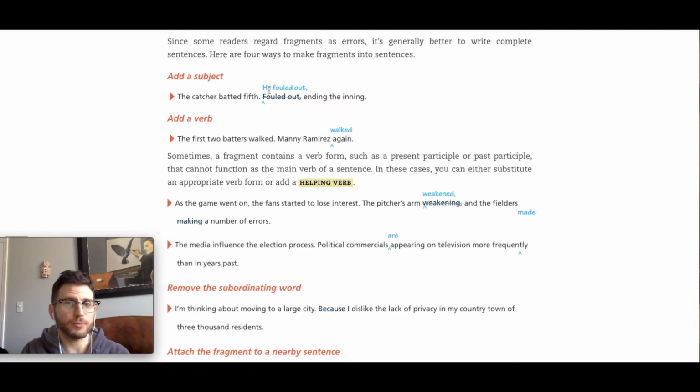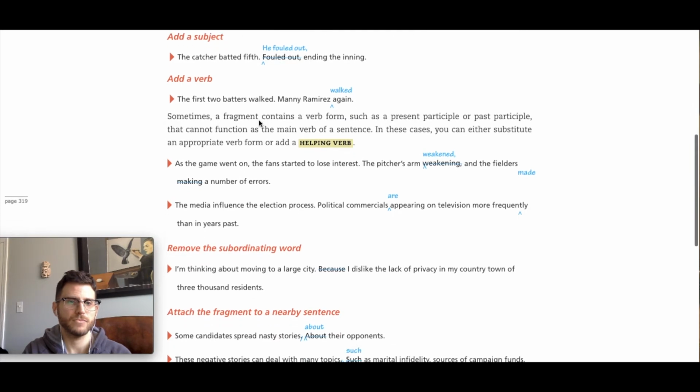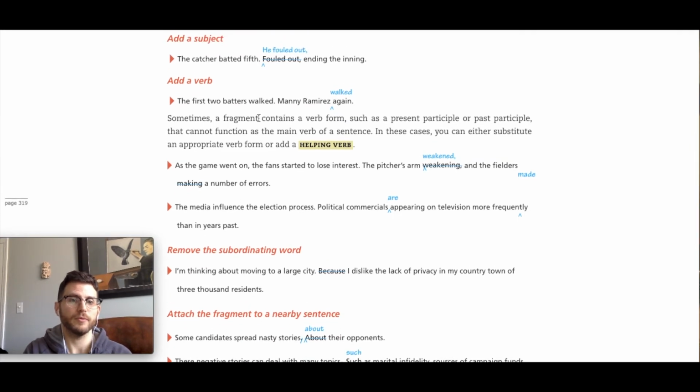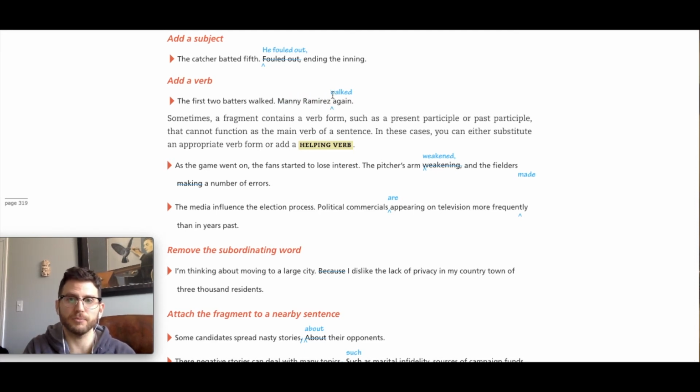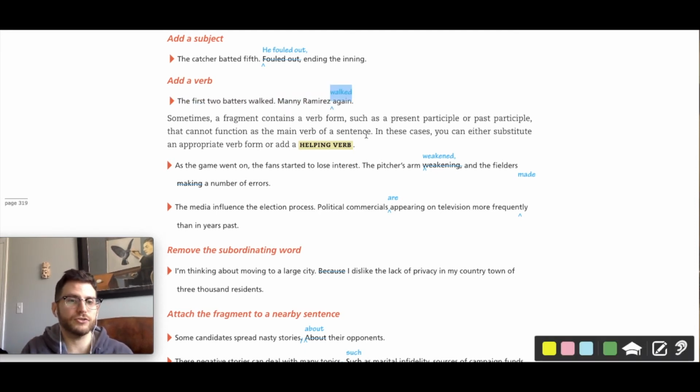Okay, but you'll notice the subject was added here, right? Subject was added. Okay, with a verb, missing verb. That's what we add. The first two batters walked. Manny Ramirez walked again. So notice this verb is added again because that's what was missing. We just had a subject here. We had that subject phrase, but it was missing the verb, and so that's what we added. And we added it to make it an independent clause. Okay?